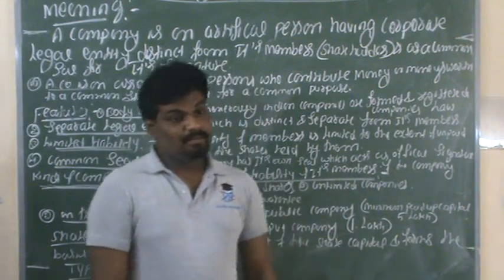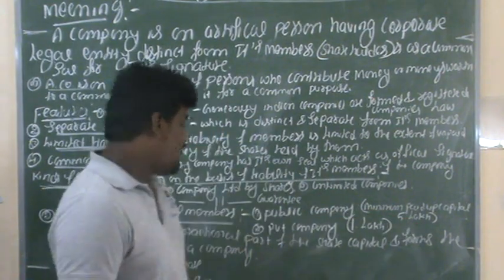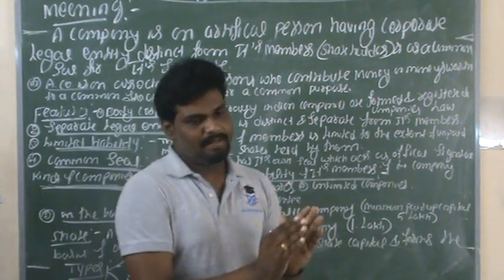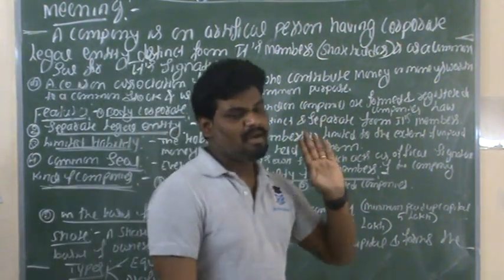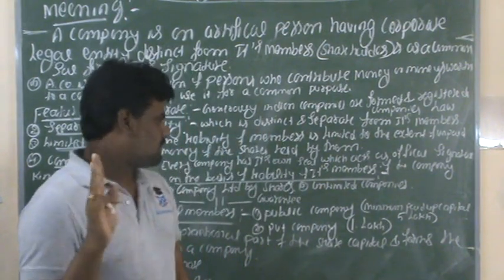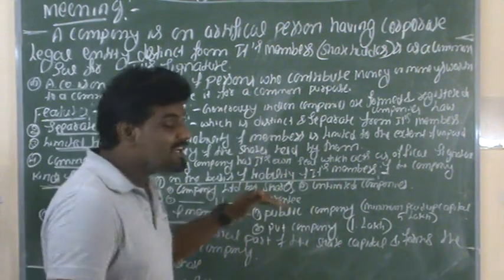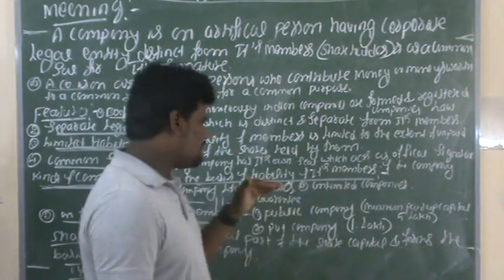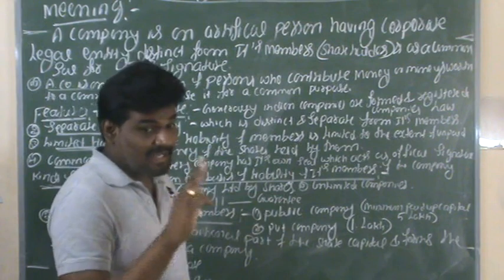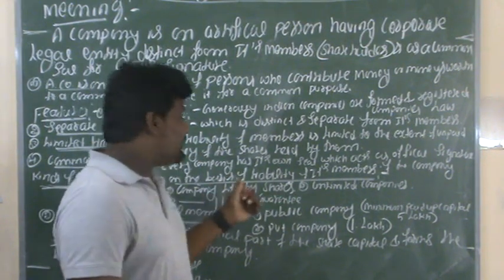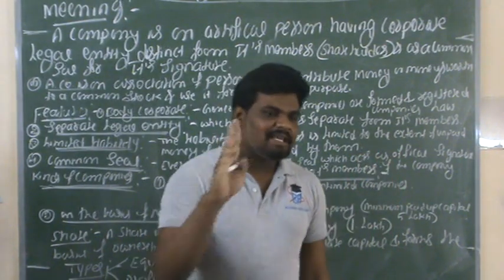The first one is on the basis of liability of its members, and the second one is on the basis of number of members. On the first one, on the basis of liability of its members, we can see three types of companies. The first one is the company limited by shares.